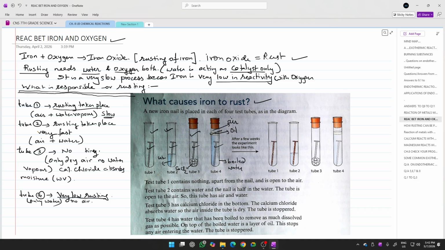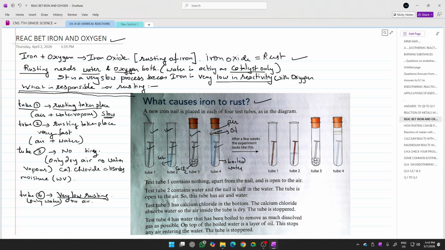Now, what happens in test tube number 1? In test tube number 1, the nail will get rusted. Iron oxide will be formed. Why is rusting possible? Because the nail is exposed to the oxygen as well as the water vapor present in the air.